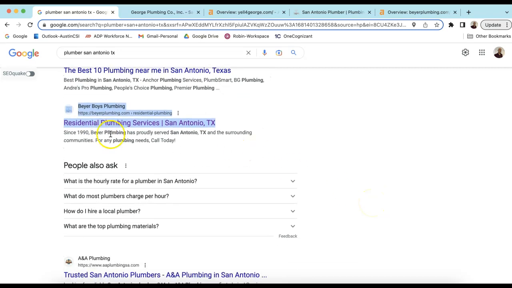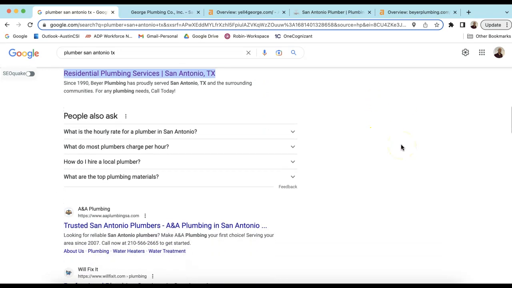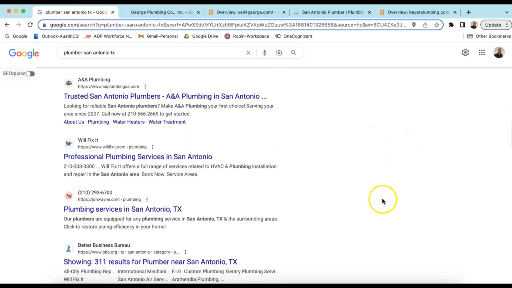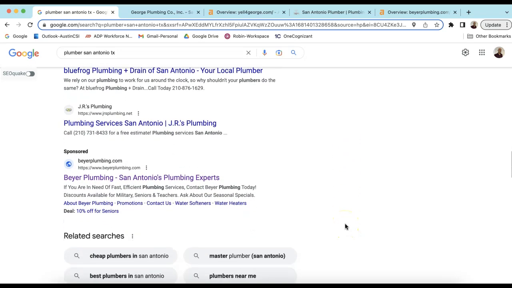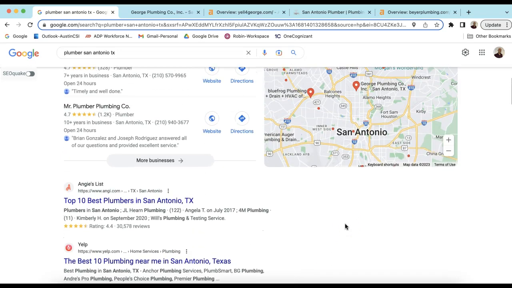Your top competitor in this area with this keyword search is this Beyer's Boys Plumbing. So I'll compare your website to theirs. And even if you get close to them, you start outranking some of these competitors to be on this first page, and that'll give you some value as well. So the goal is to be at the top of the page as much as you can.